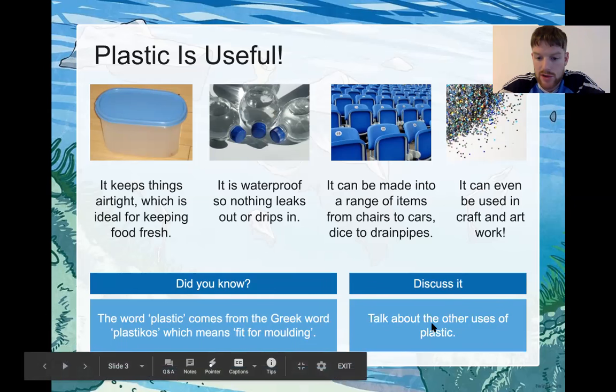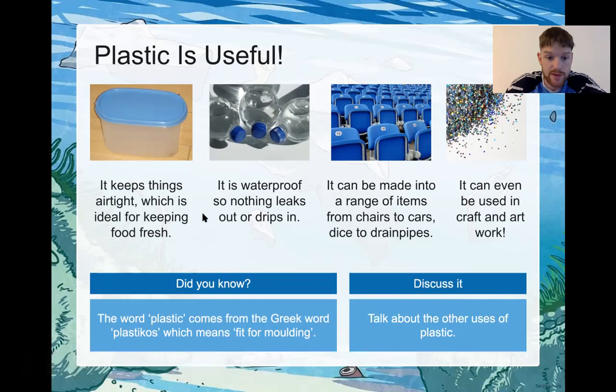So discuss it. Talk about the other uses of plastic. Okay, so you can pause the video here again. We've given some great uses of plastic here, and we've talked about a few previously as well. Can you think of any other uses of plastic? Maybe at home, at school, in the shops, in the malls, whatever you think.